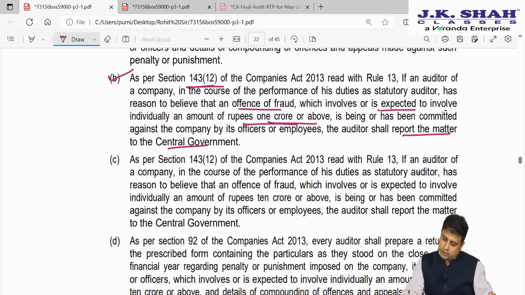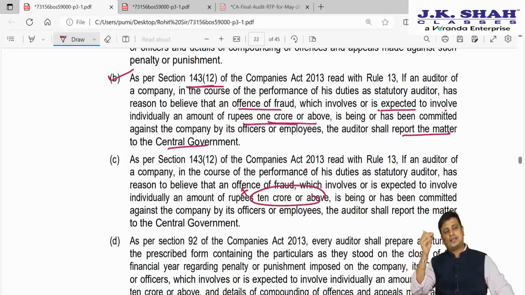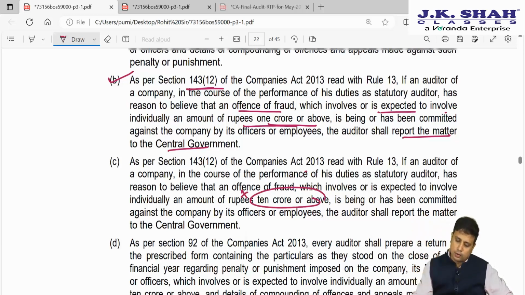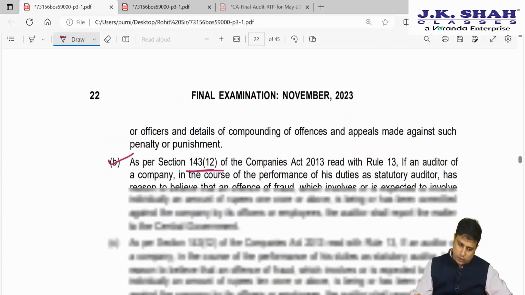Here in option C, they're saying if an auditor of a company in the course of performance of duty as statutory auditor has reason to believe fraud of rupees 10 crores is involved. No, we are talking about 1 crore under 143(12). They said if the fraud is greater than 1 crore, we'll have to report. So your answer is going to be B.